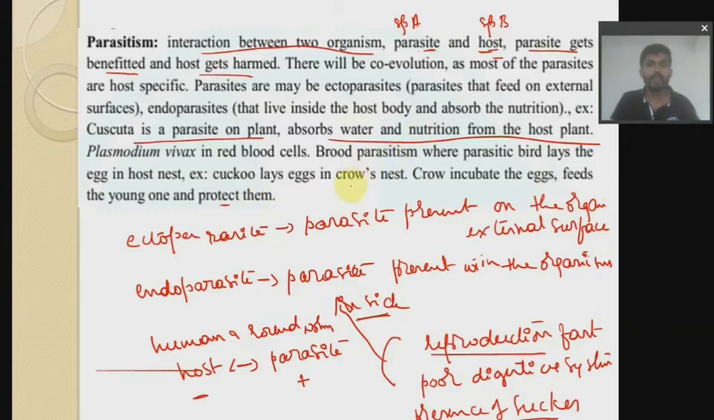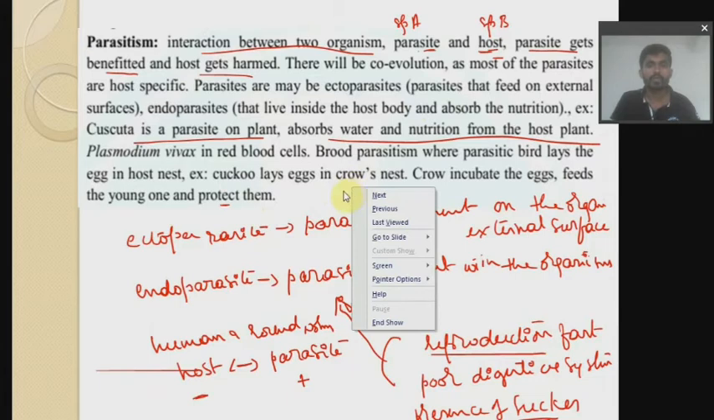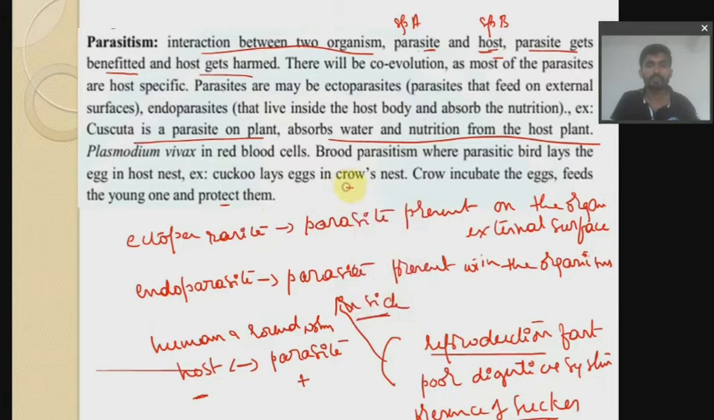What actually happens here is that the crow is a host, so the crow is harmed, while the cuckoo is benefited. How is it benefited? It gets incubation for its egg, food for its young ones, and it is also protected by the crow. This is what the cuckoo gets from the crow. Got it? This is what is called parasitism.